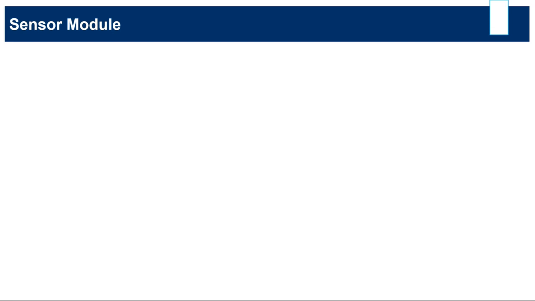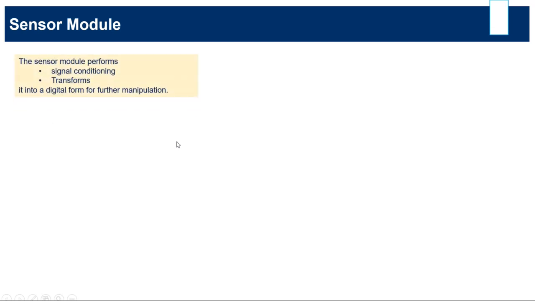Now, the sensor module. The sensor module performs signal conditioning and transformation from analog to digital or digital to analog.